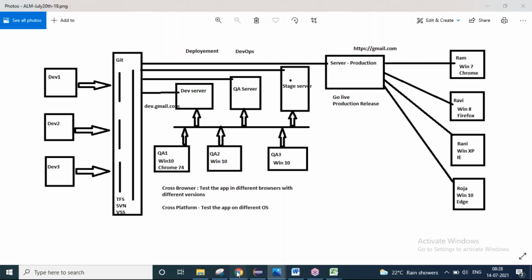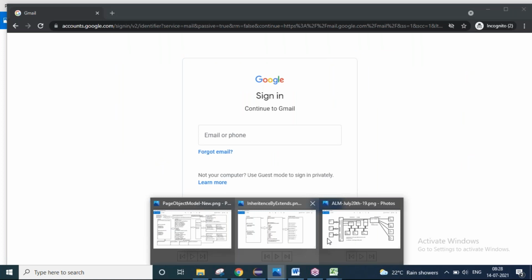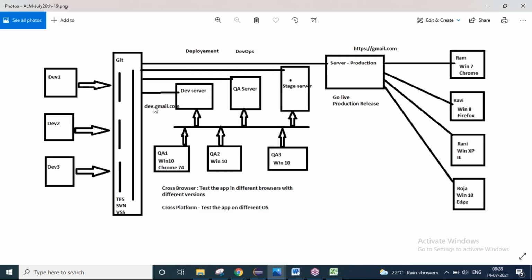What you do, just like me, you will open a browser, you will call the URL. As you are in the company premises, this dev URL will be accessible to you. It will be called an intranet application. Production will be an internet application. All the remaining servers will be within your company premises. So if the production URL is https gmail.com, dev server will be dev.gmail.com. That will be in the intranet. As you got an email from DevOps team, they said, guys, please test it on the dev server.